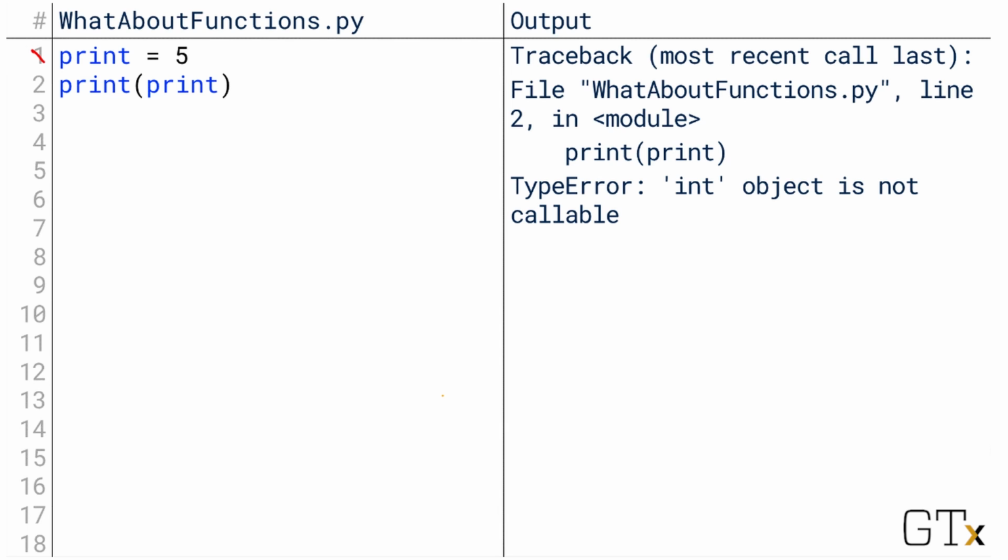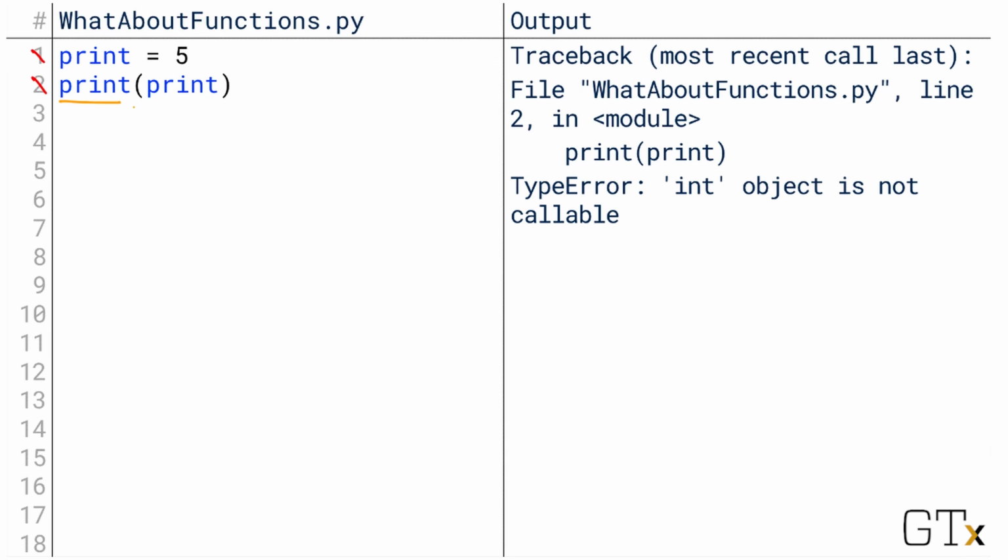We're basically saying that for the purpose of this code, print isn't going to mean the print function, it's going to mean our variable. That becomes a problem on line 2, because if we just replace the meaning of print with our variable, then how do we print something? Notice that in the highlighting right here, print is now highlighted in blue. That means that we're seeing it as a variable, not as a function.